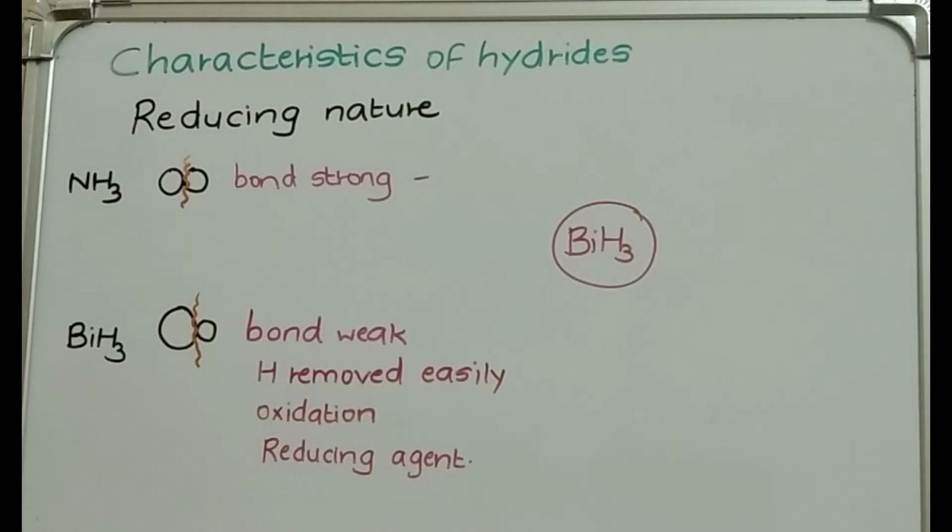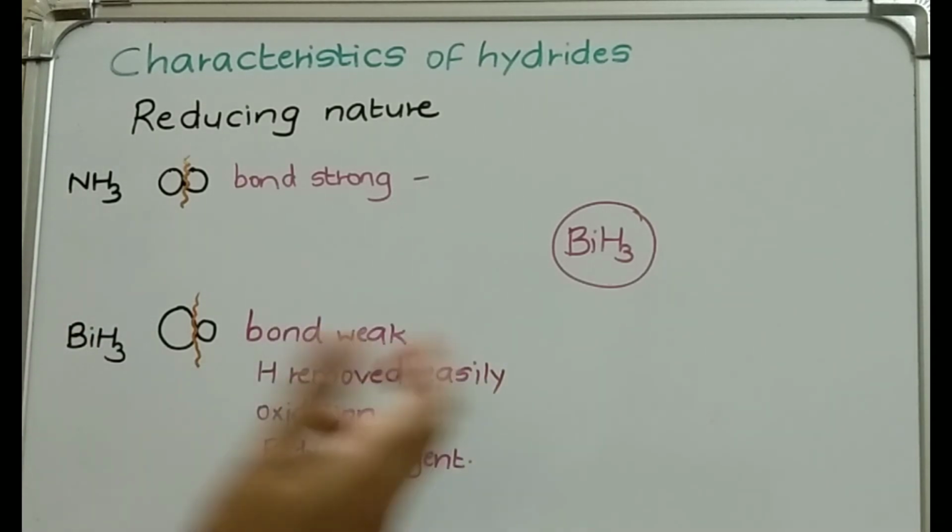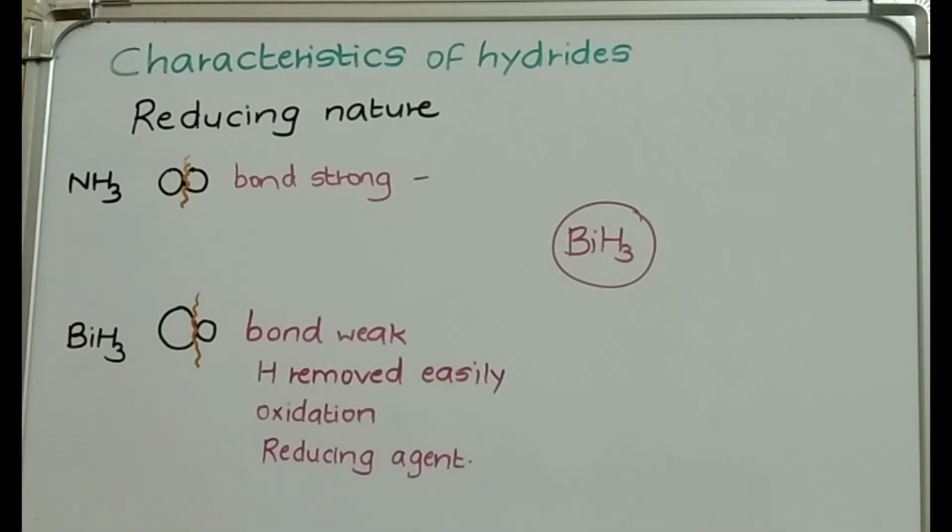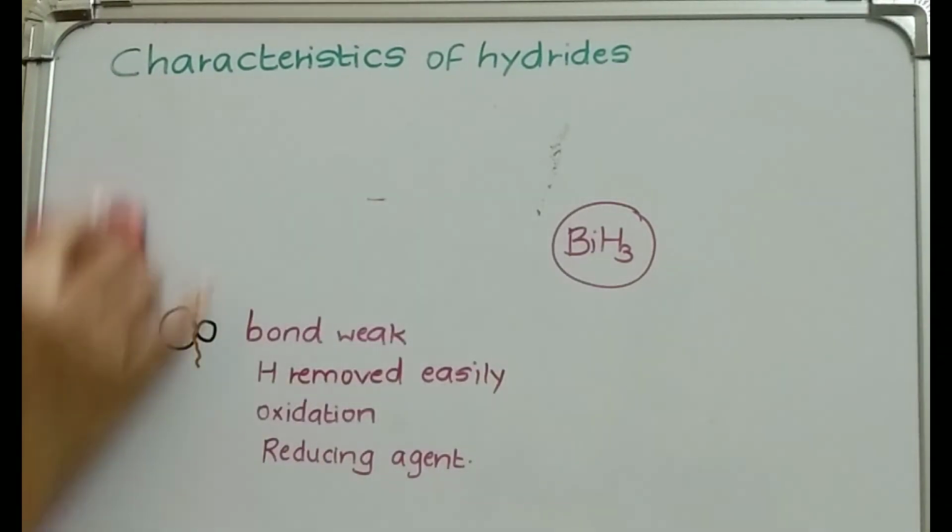Why? Because the bond between bismuth and hydrogen is very weak, so hydrogen can be removed very easily. Loss of hydrogen is oxidation, so BiH3 is a reducing agent. Please make a note of this. So we have completed the reactivity towards hydrogen. Correct? Hope you understood the topic.